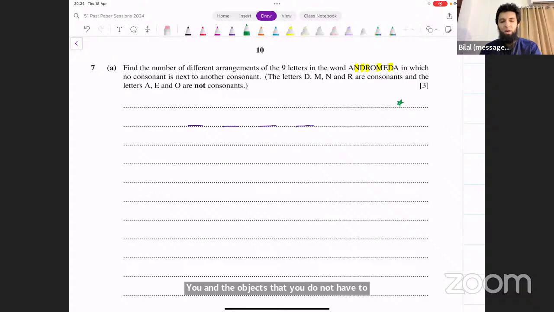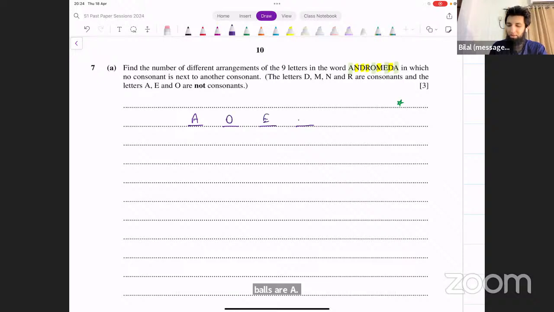So you start by representing the objects that you do not have to separate. Vowels are what you do not have to separate. You represent them here. So what are the four vowels that we've got? A, O, E, A. Now they could switch their positions with each other.